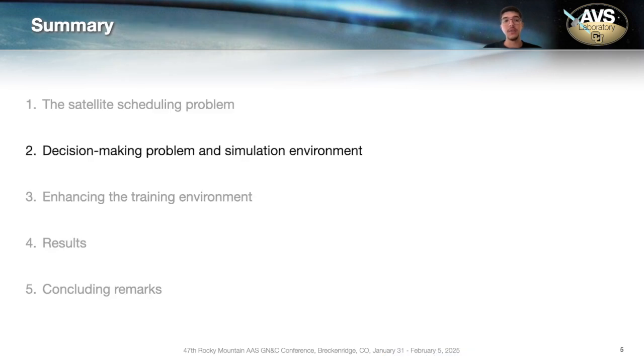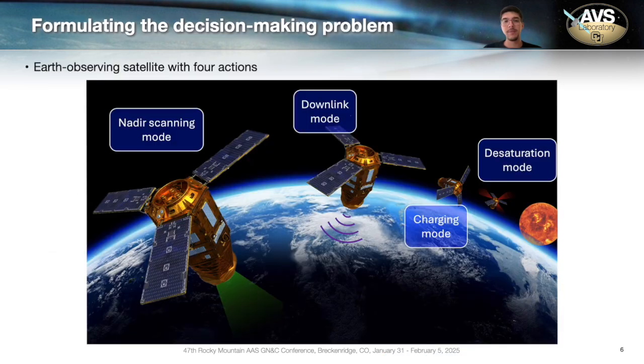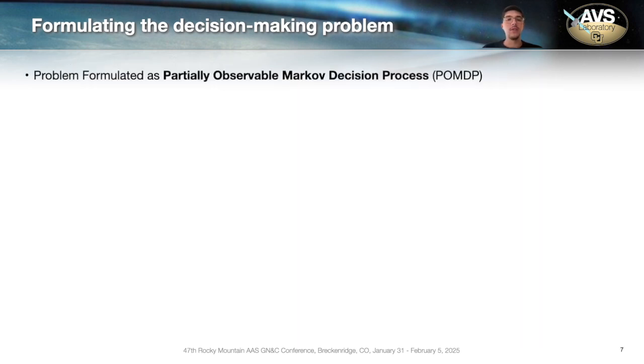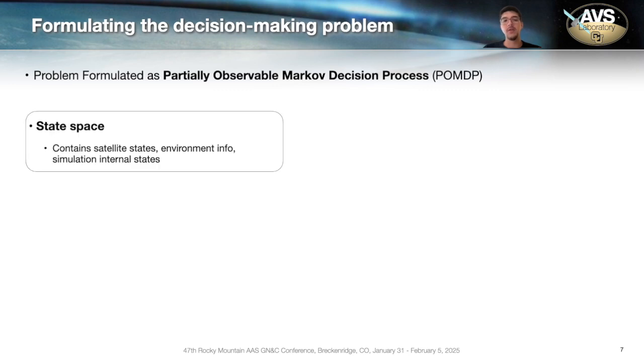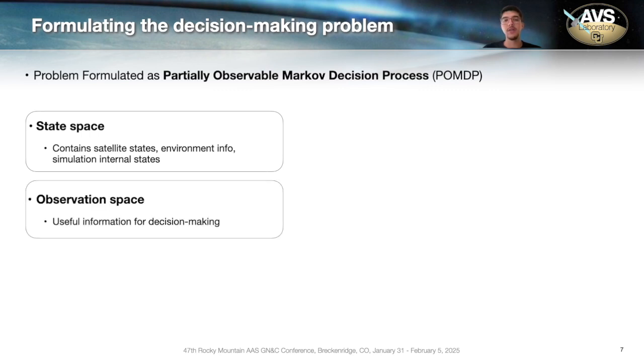Talking now about the decision-making problem and simulation environment. Here, we are considering an Earth observing satellite that has four actions. One of them is nadir scanning mode. We also have downlink mode, charging mode, and desaturation mode for the reaction wheels. We can formulate the problem using a partially observable Markov decision process where we have a state space that contains information about the satellite, environment, and internal states of the simulator. Also, we have an observation space that contains information useful for decision making.